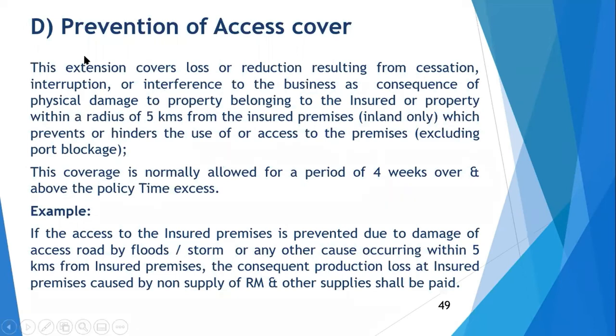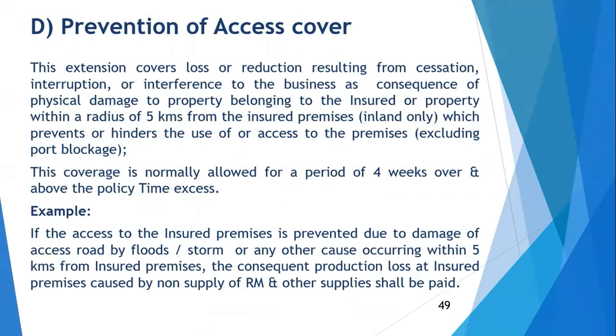Damage to property is a must in prevention of access. And that is why GIC agrees for prevention of access, not for denial. Because in denial, this line is missing. Damage to property line is missing. Here it says, anything in denial, I'll show you that definition also, which GIC is not agreeing. Denial is much wider. Here, damage to property, whether it is damaged by insured peril or uninsured peril, it does not matter.